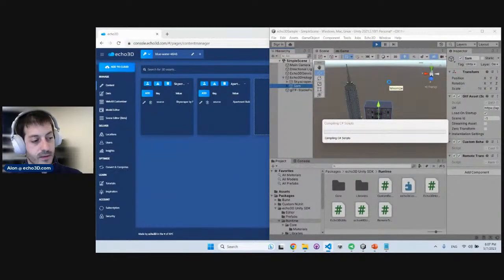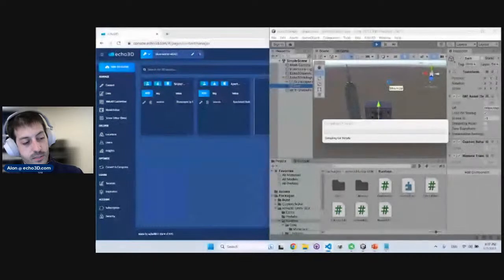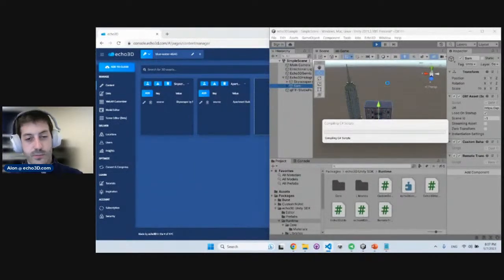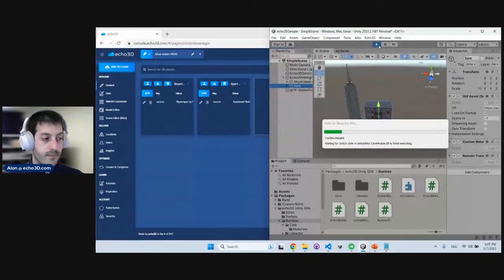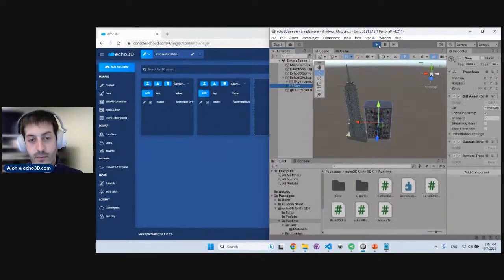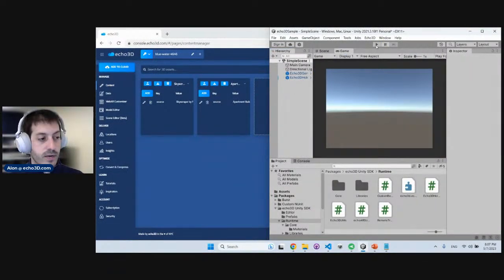So let's give Unity a second to recompile right here, because we changed the code, so it takes a minute to update the new script. And then when we restart the application, that new script will kick in, and we'll be able to change the name remotely, and it will constantly check for name updates. That's one way to do it.